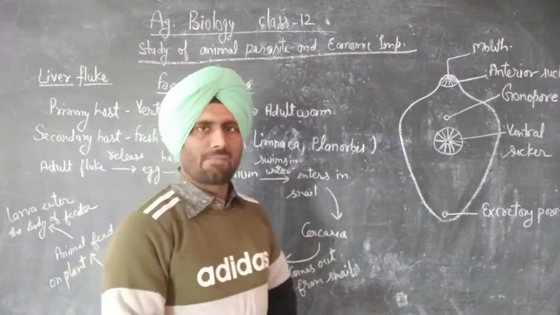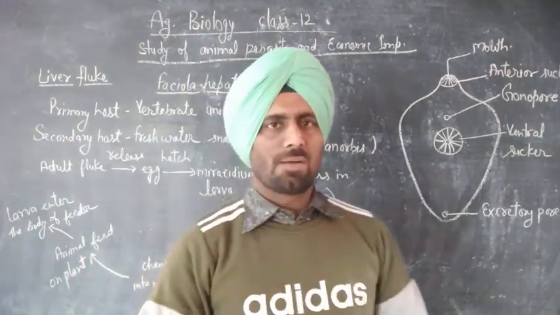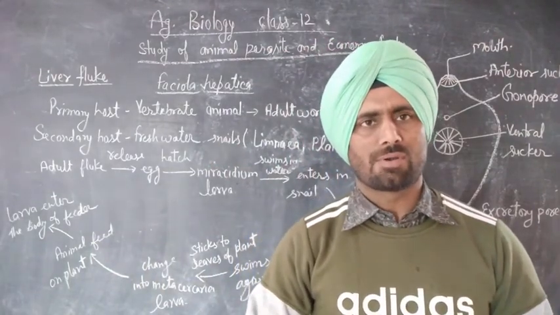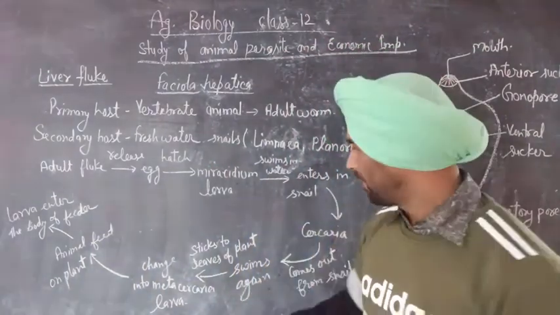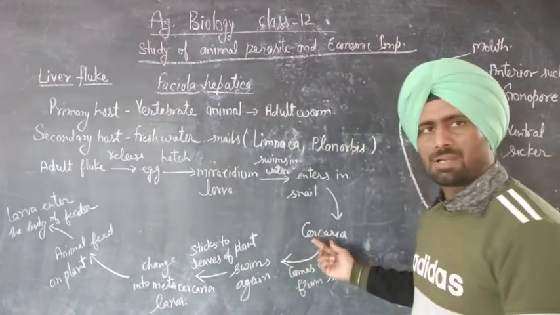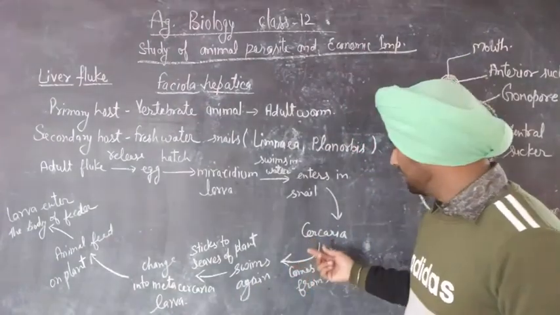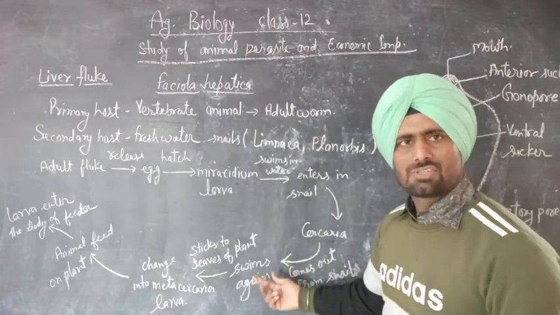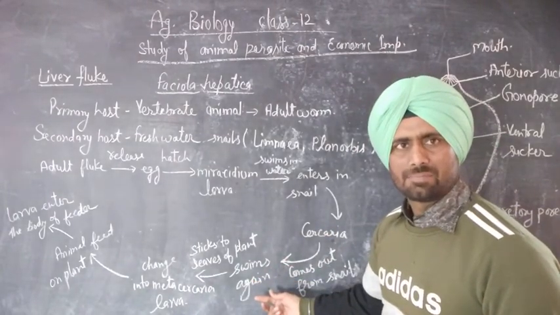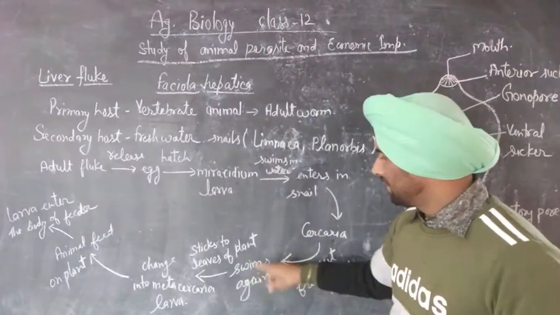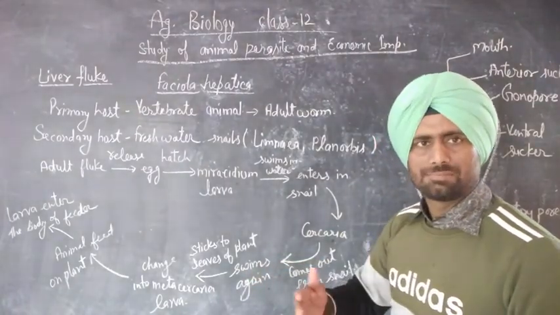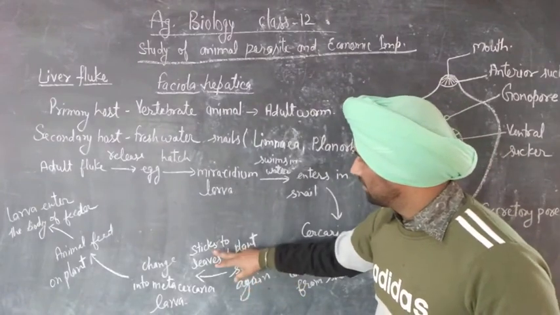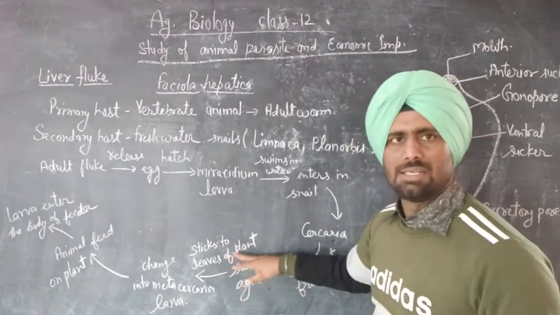That Cercaria larva now comes out from the snail's body. Okay, so Cercaria larva comes out from the body of snails and starts swimming again in the water, and sticks to the leaves of plants.